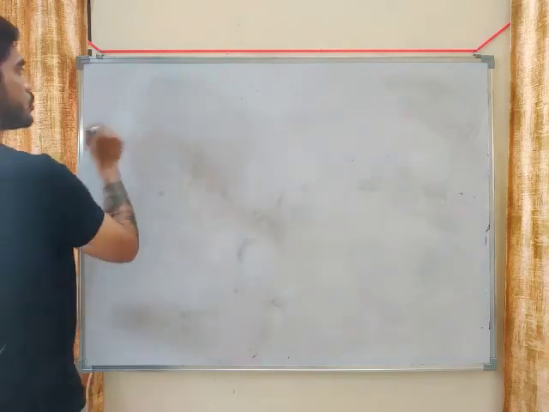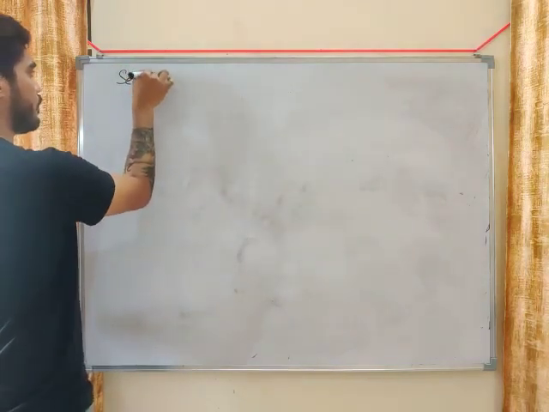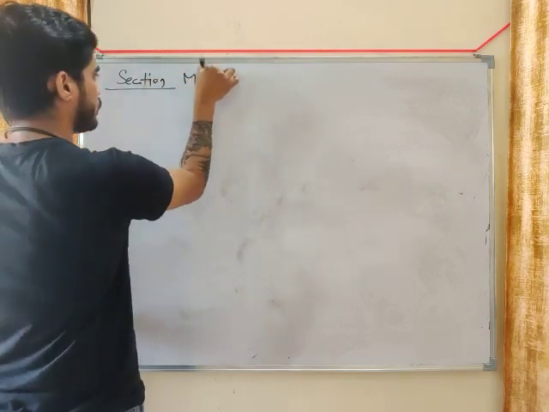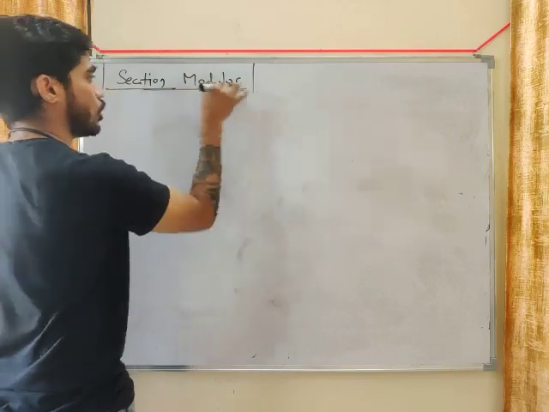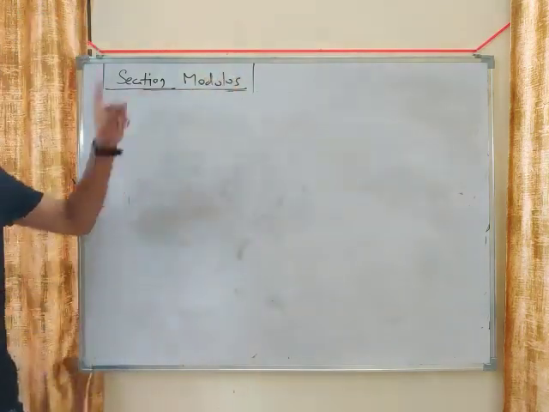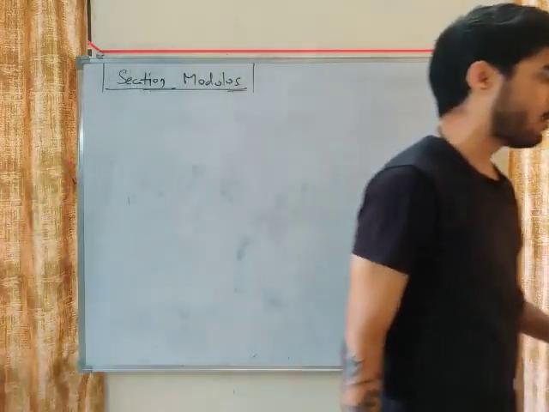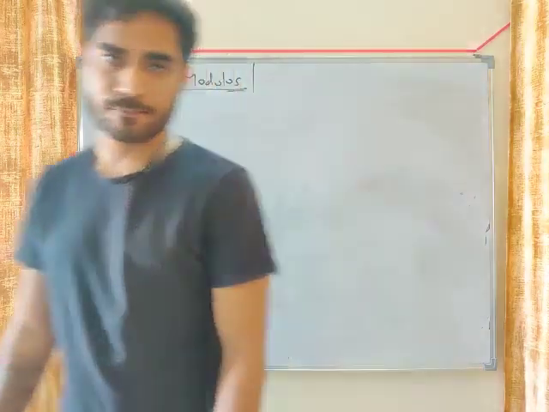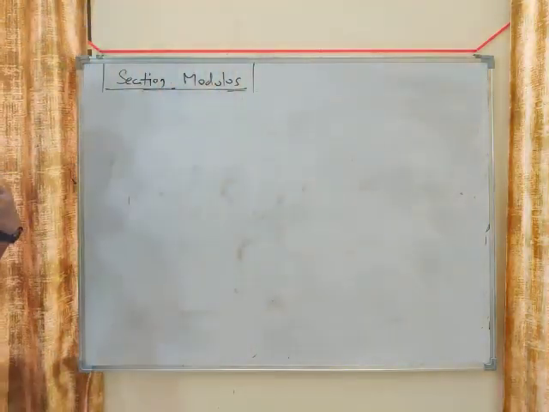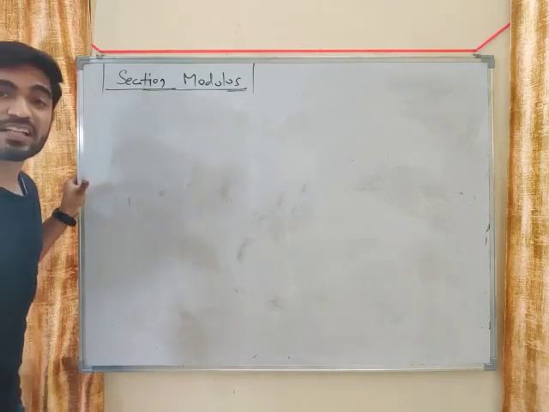Okay, all right. So let's move on to the next topic, which is the section modulus. Very important topic. You will get theory question and you will also get numerical question from section modulus. So we need to understand what section modulus is. Section modulus is a parameter which determines the strength of beam.